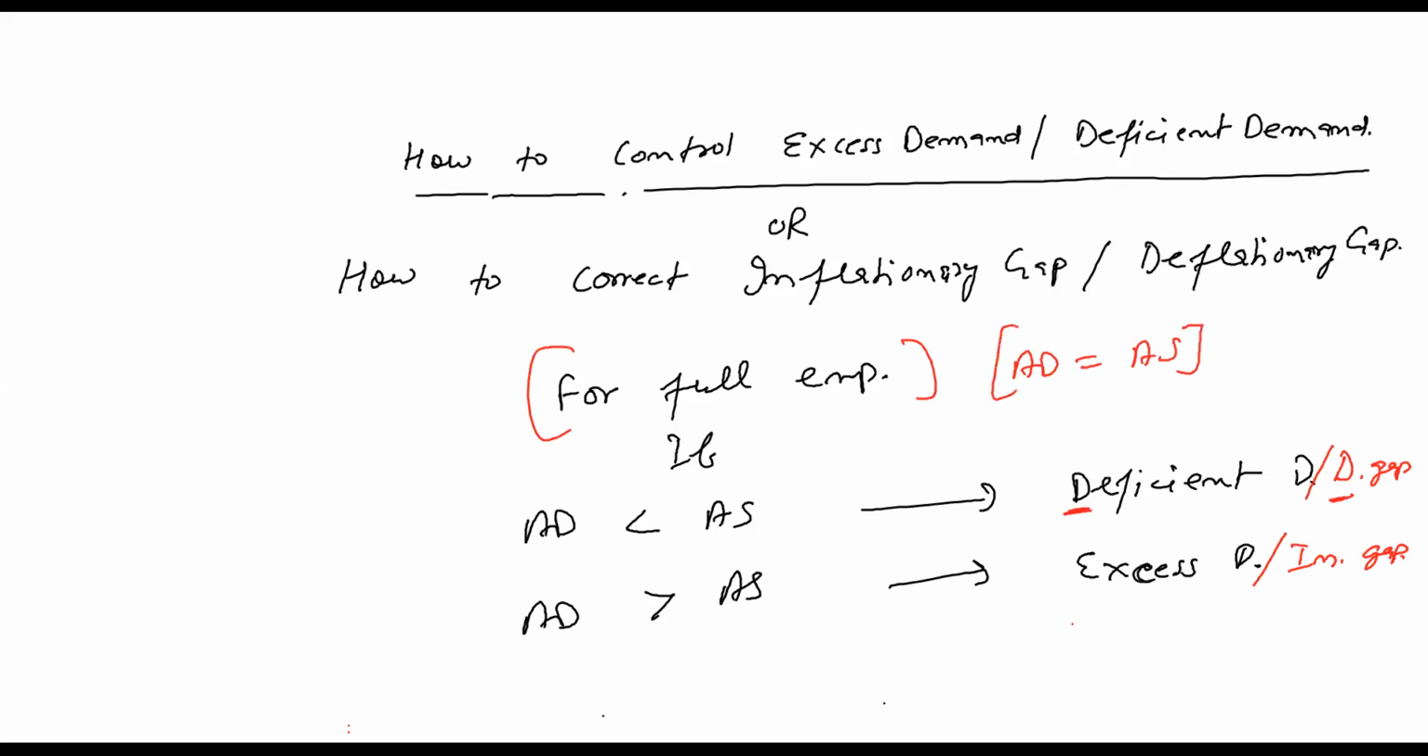So excess demand and deficit demand, both are not good for the economy. So what to do to control the situation in the economy? Because neither is good from the economy's point of view. So what to do to control excess or deficit demand? There are some methods and policies to control these.